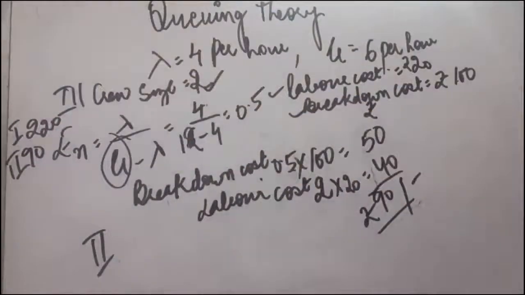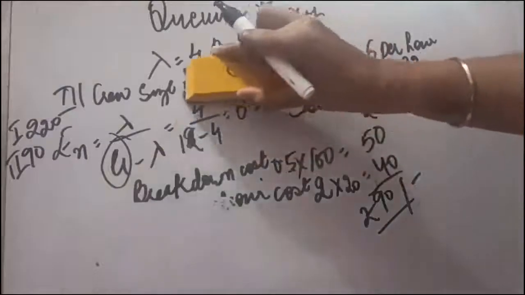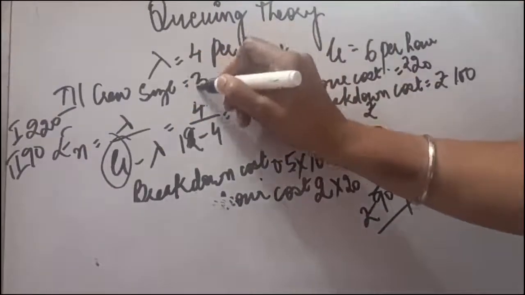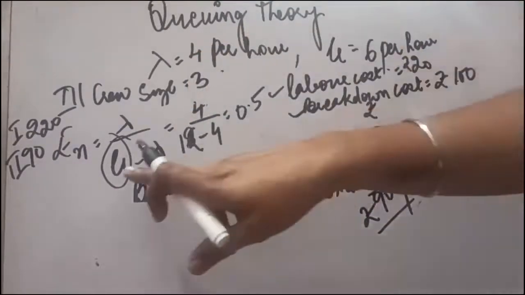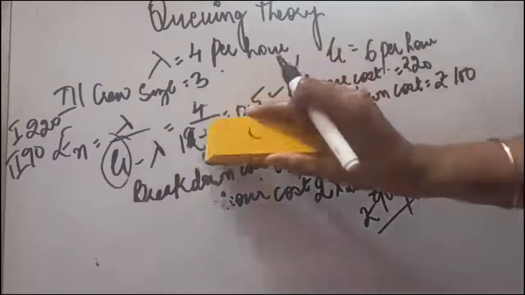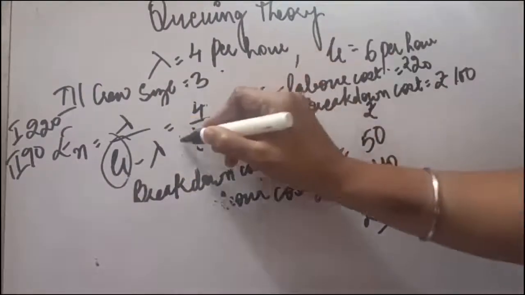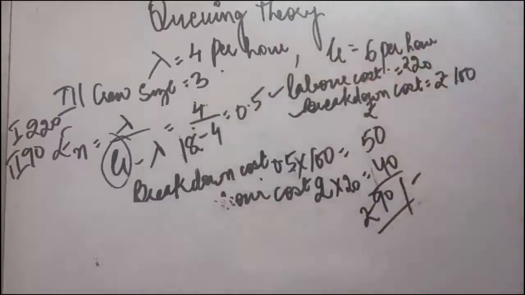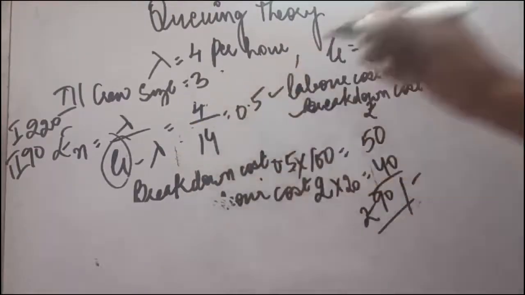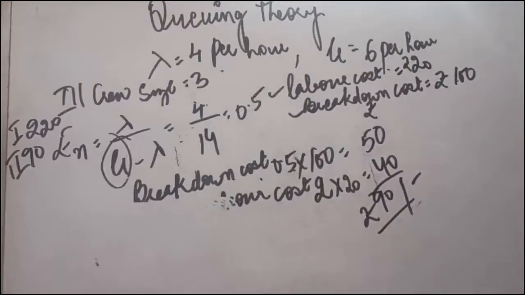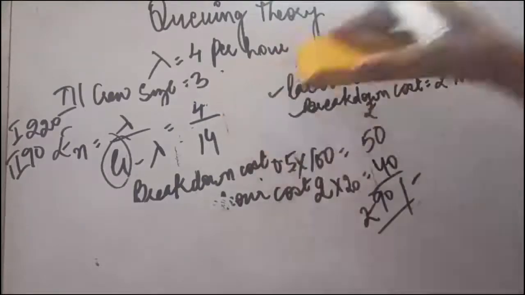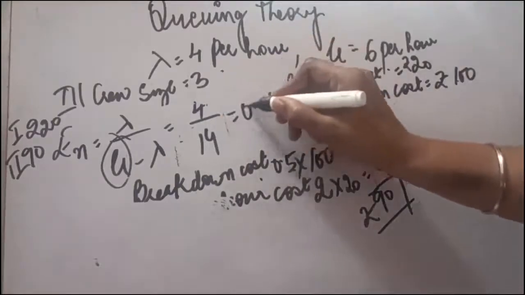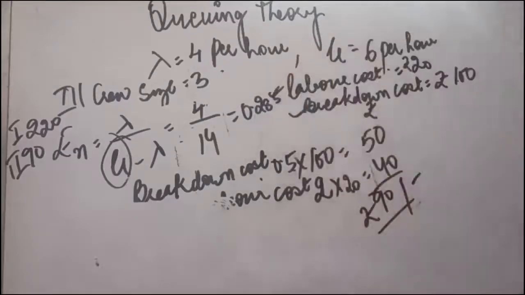Now the third case. Now we will assume that the crew size is not 2, the crew size is 3. If the crew size is 3, we have 3 workers to give service. So it will be 6 into 3, 18. So 4 divided by (18 minus 4). 18 minus 4 will be 14, so it will be 4 upon 14, which is 0.285, like that.